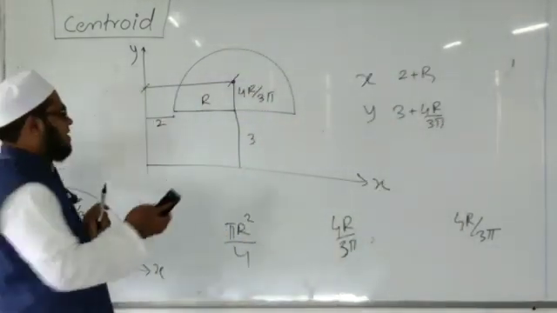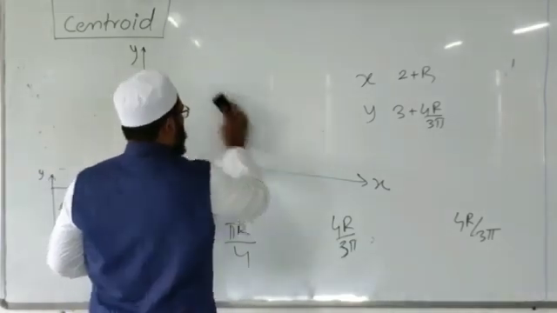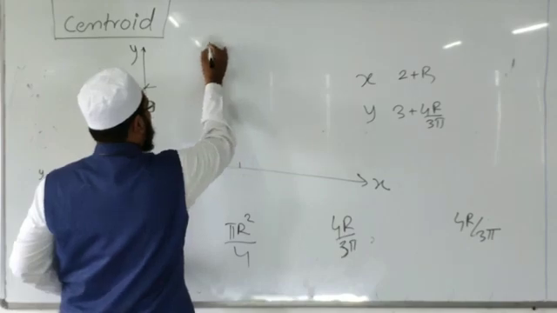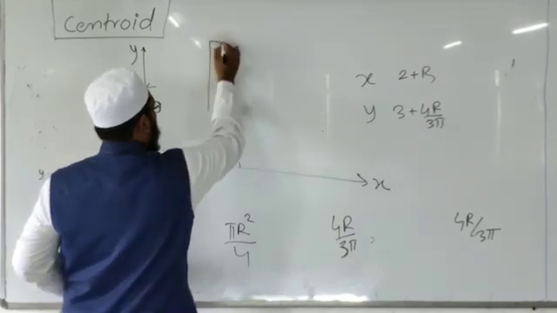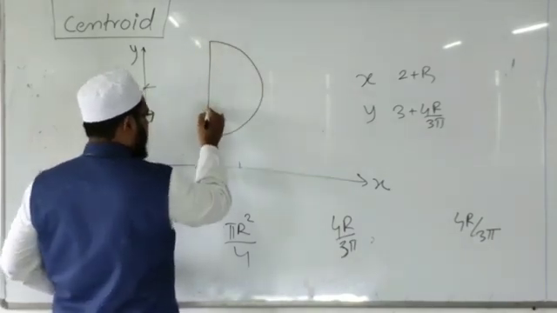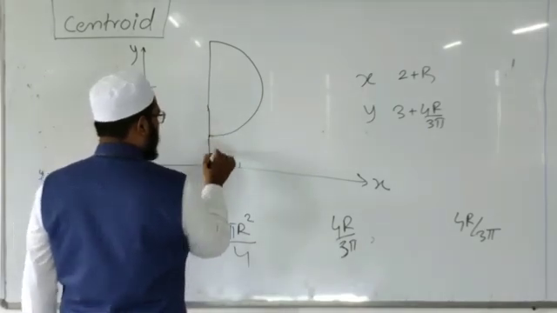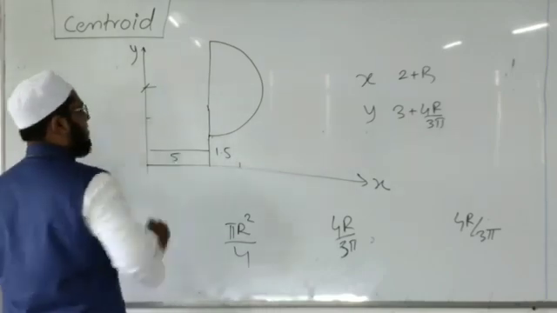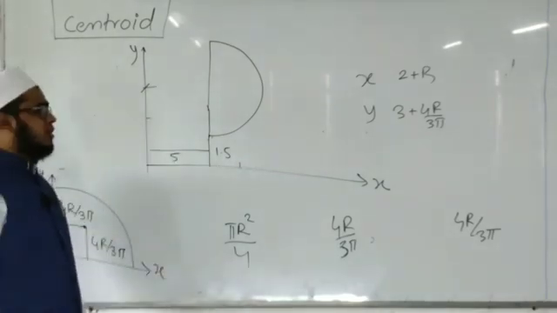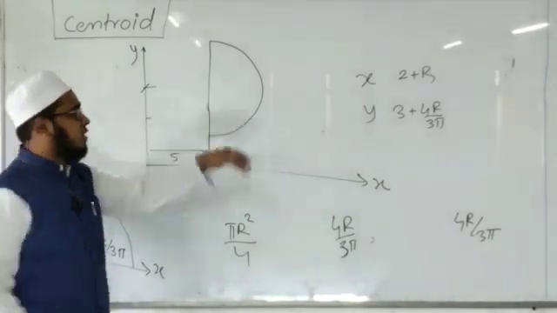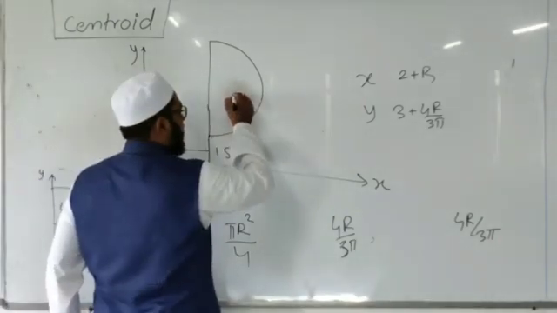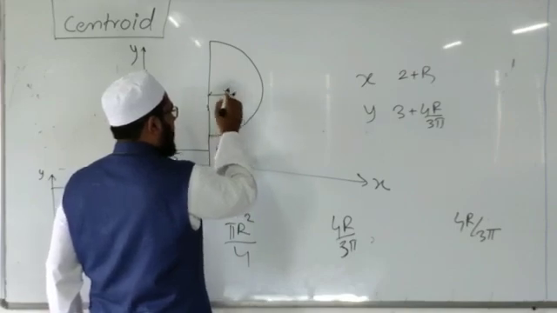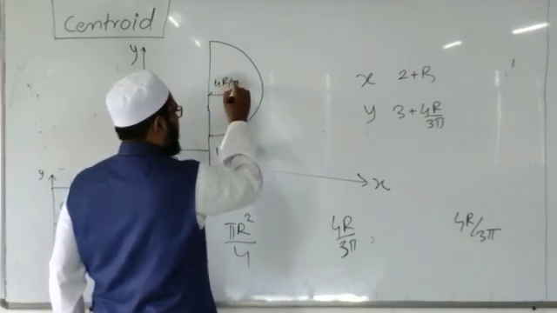And it is not compulsory that the semicircle will always have the same position. It may be like this. If this is 1.5 and this distance is 5, x and y. If I have to find the coordinate of the centroid, I know that the centroid is lying at this point. This distance from diameter is 4r by 3 pi.